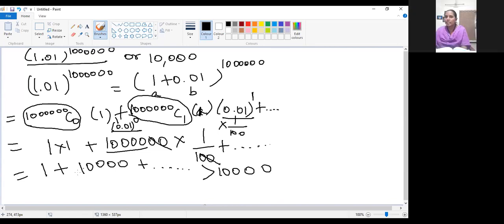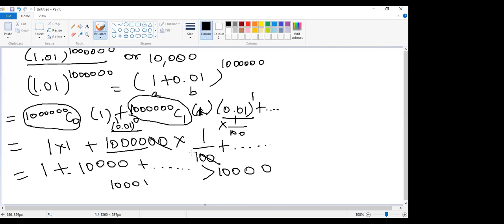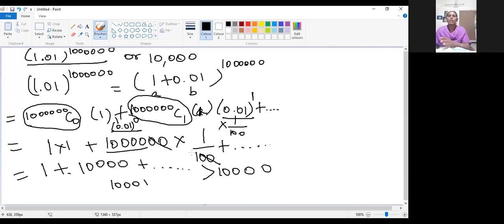Here it is 10,001. If you take the first two terms itself, we are getting 10,001, which is larger than 10,000. So if you include all the other terms also, you will get a huge value, which will be greater than 10,000. Yes or no? Yes, ma'am. So from the first two terms itself, you can find which is greater.